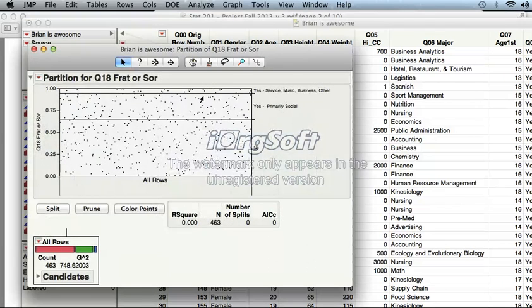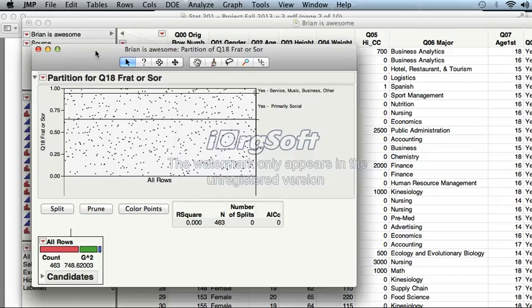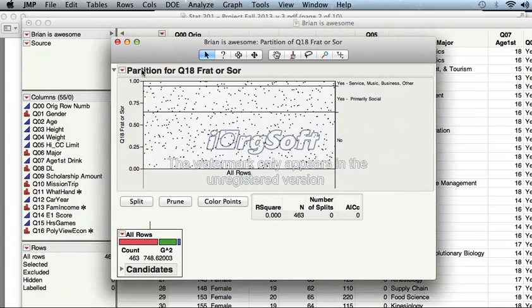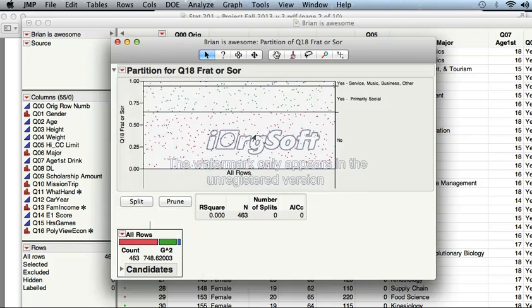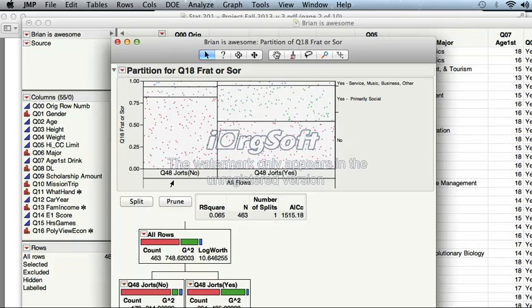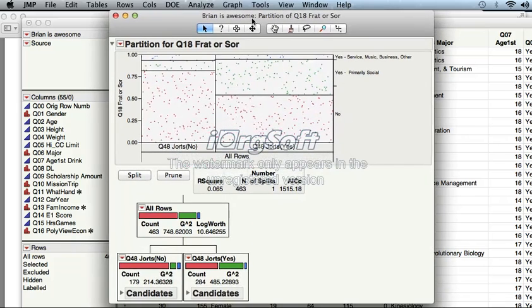Right here, we have all the people in fraternities and sororities and not in fraternities and sororities. It's everybody. Also, this is kind of a review of decision trees, which you will be seeing or have seen. We can go ahead and color the points to let us kind of see where they're at. The blue are the service, music, business, and other people. The yes are the primarily social. Now, what makes someone join a fraternity or sorority? Turns out, wow, holy mackerel, it's jorts.